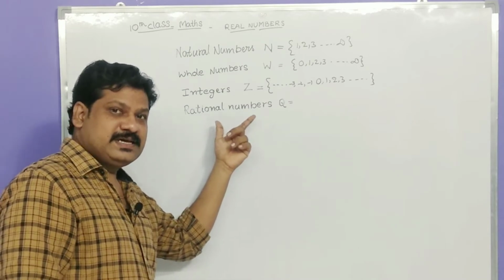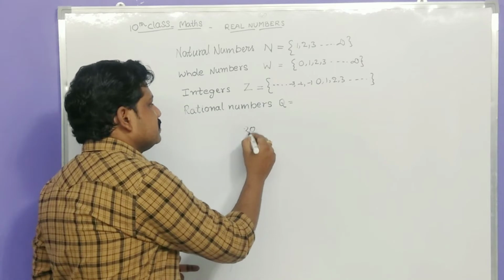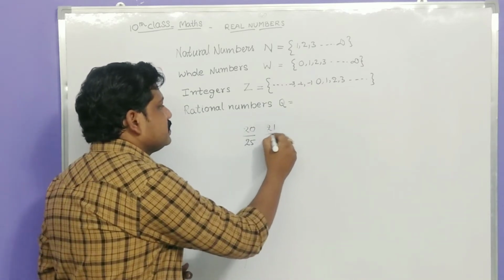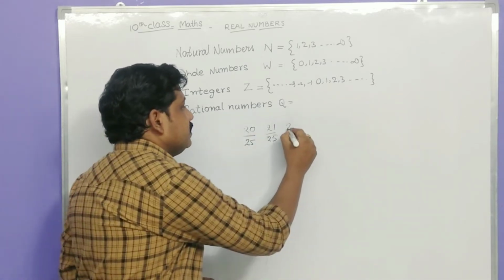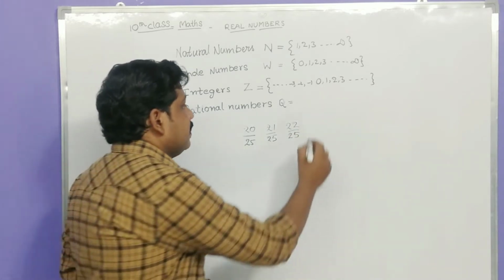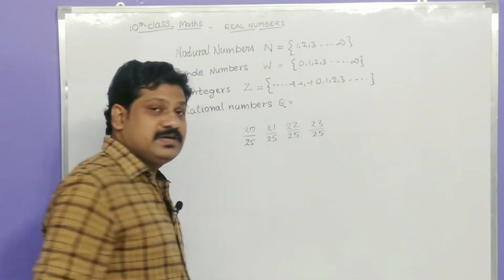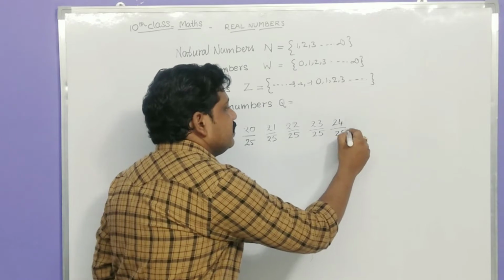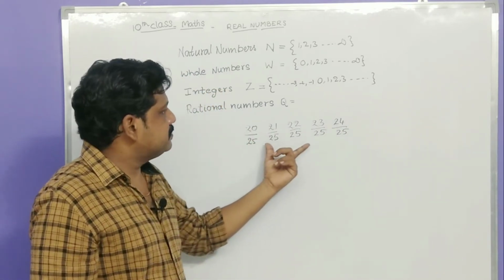Next one is rational numbers. Suppose you got 20 marks out of 25 in Telugu, 21 marks out of 25 in English, 22 marks out of 25 in science, 23 marks out of 25 in social and 24 marks out of 25 in mathematics. Look at these numbers.